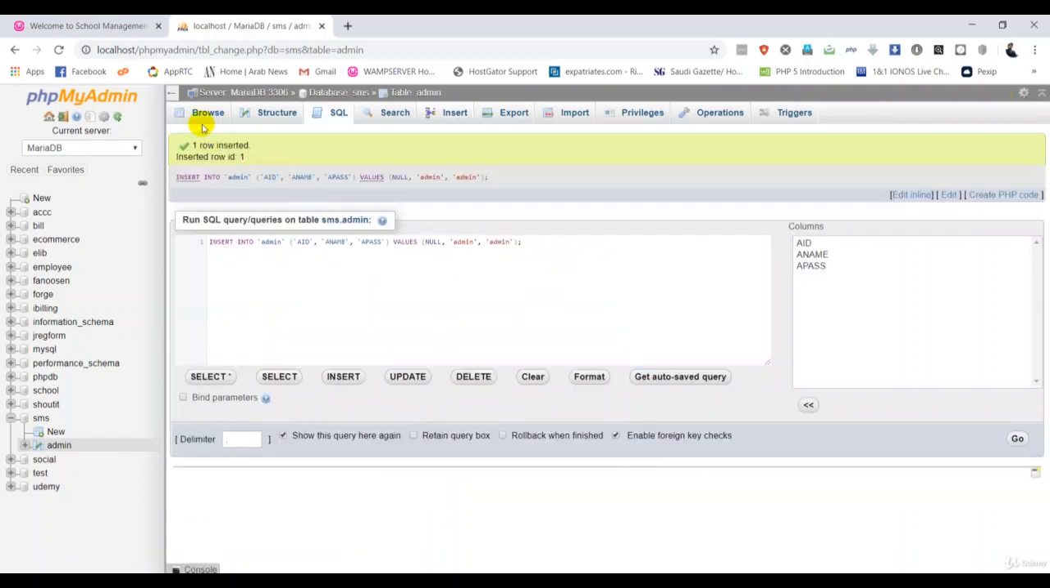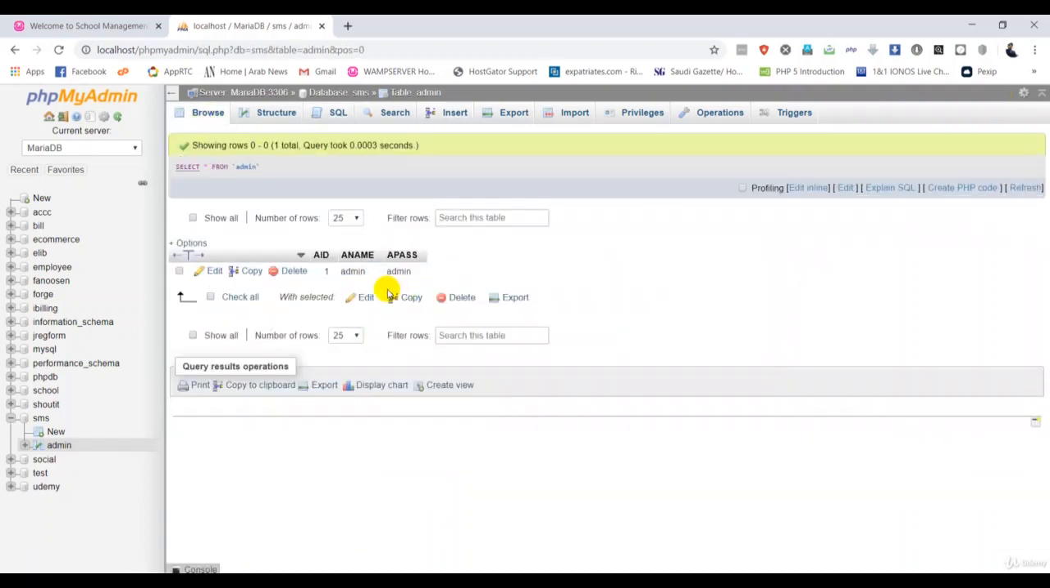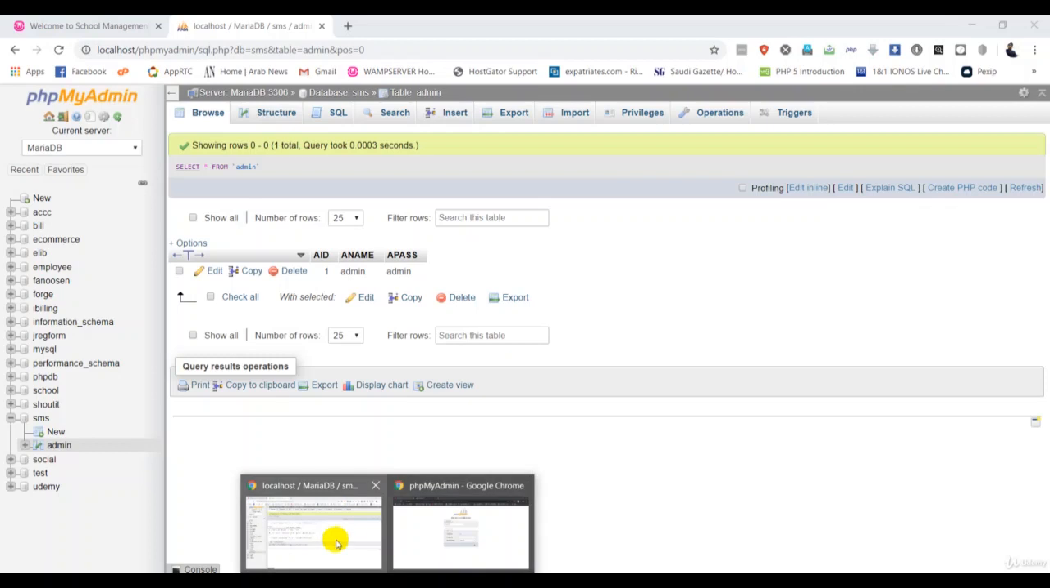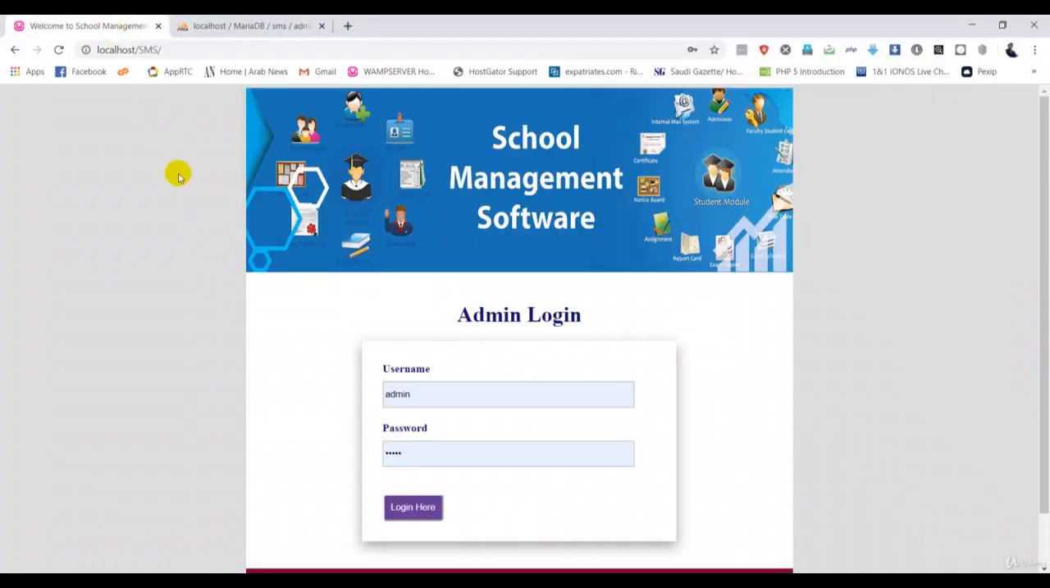Good. So go back and browse. Now we have the record in our database. AID, I told you that is auto increment, it is number one. The A name is admin and A pass is admin. Okay. So by these two credentials, we go back here, then my system and here. So we put admin and admin, and I should log in through my login form. Okay. So we have to write some PHP script in index.php now.